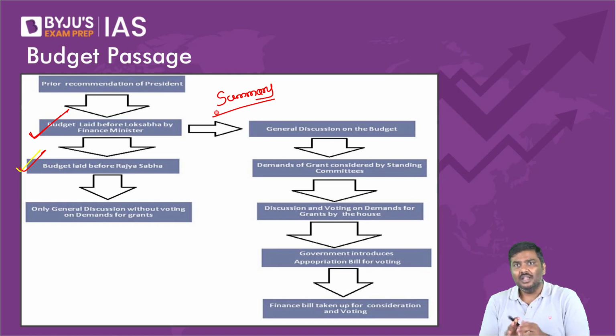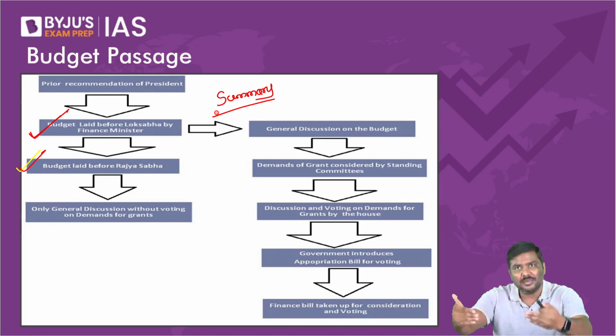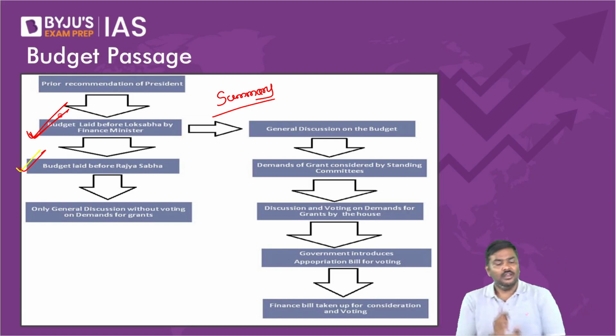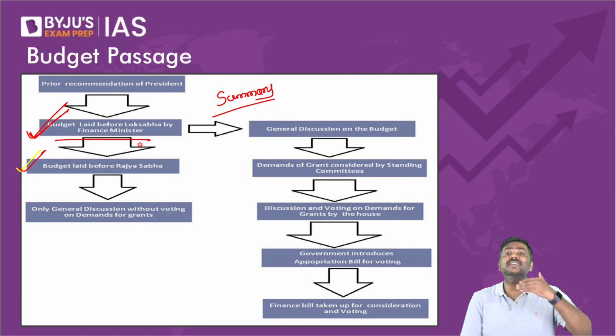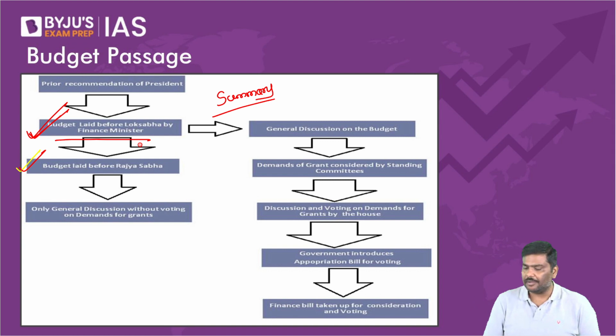Summary means an overall summary of the expenditure as well as income will be provided by the Finance Minister to the Parliament. So the step is very simple. On the first working day of February, the Finance Minister will present the budget on the floor of the Parliament on behalf of the President of India.